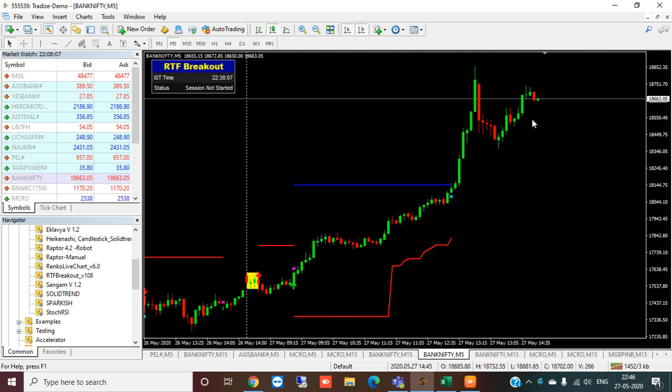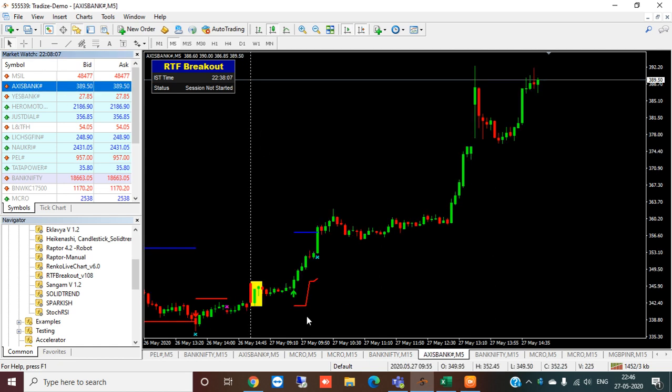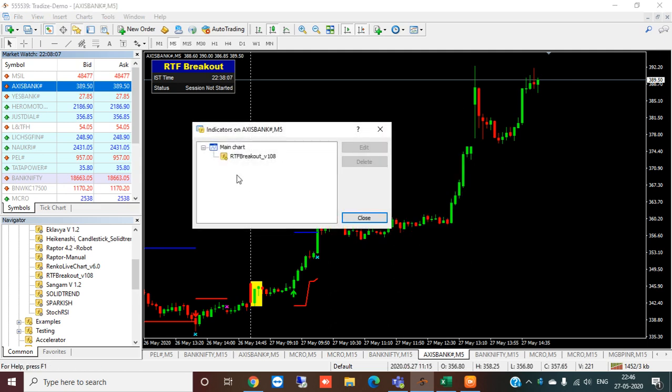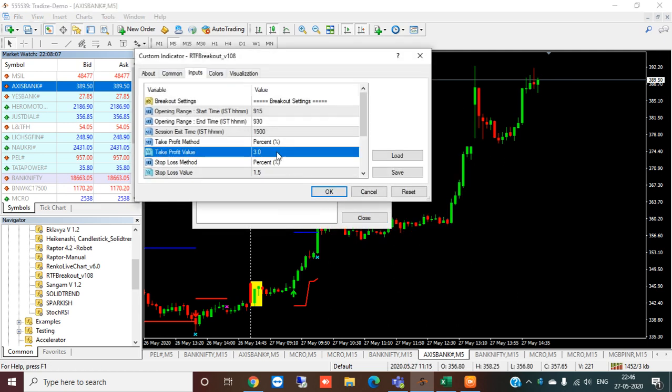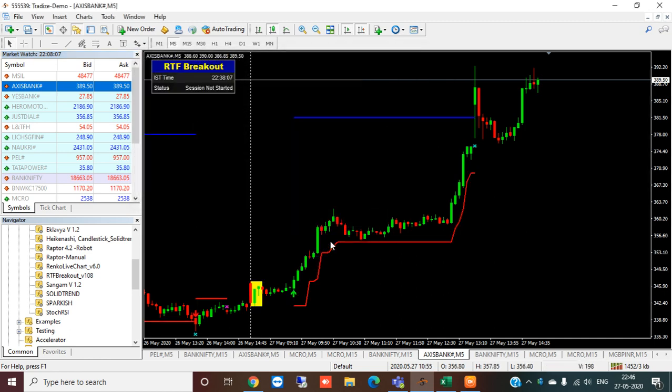You can use it on stocks also. Just to show, I have placed Axis Bank. See, Axis Bank has generated only a buy signal, given the 3% target, and see how the market has moved. Even if you had placed a target of 10%, it has given you 10% also.